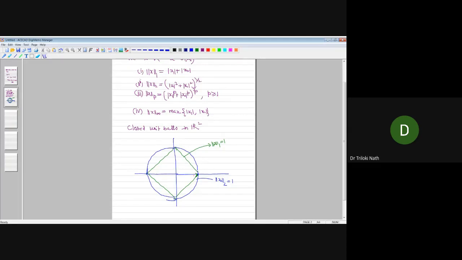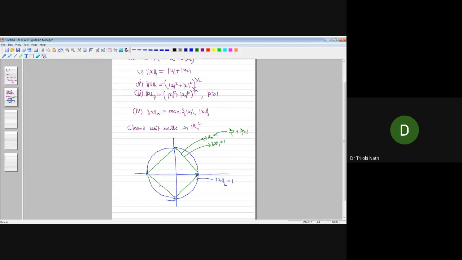Actually, if you take both x1 positive and x2 positive, then it will be x1 plus x2 is equal to 1, isn't it? Because this is the point 1 comma 0, this is the point 0 comma 1. So you know this is the equation x1 upon 1 plus x2 upon 1 is 1, so it passes through (1, 0) and (0, 1). Similarly, you can write this equation, this equation, this equation. So the interior of the green region is the unit ball with respect to the 1 norm. The interior of the circle and the boundary is the closed unit ball with respect to the 2 norm.